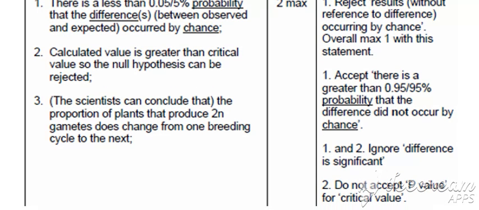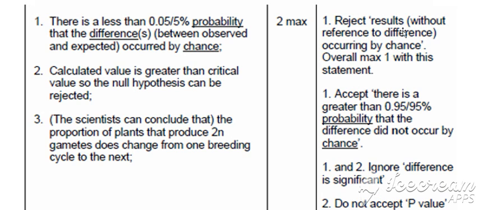cycle to the next. The word difference is underlined, and we can see in the extra information that they will be rejecting results without any reference to difference. So it's difference that is the key word. They want to see that there is a less than 5% probability that the difference in the results is observed by chance. So not just the idea that there is a 5% probability that the results are down to chance. It's all about the difference that has occurred between the results and that result being a significant difference.